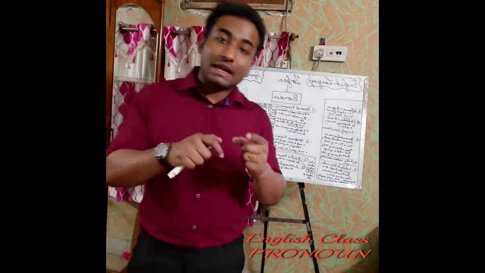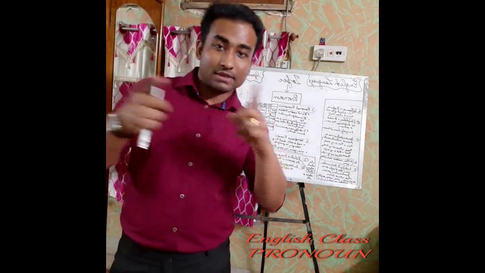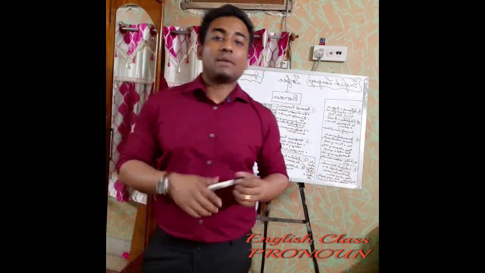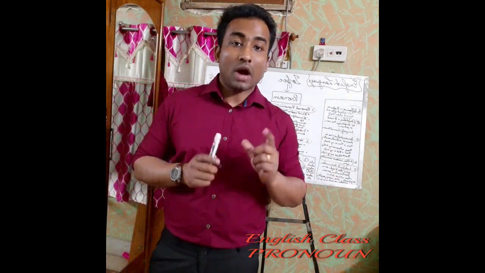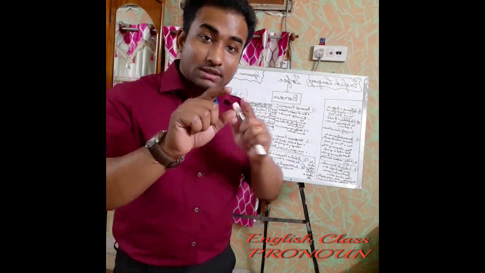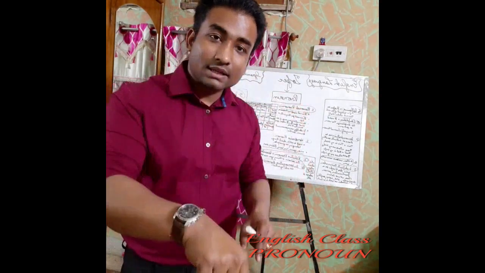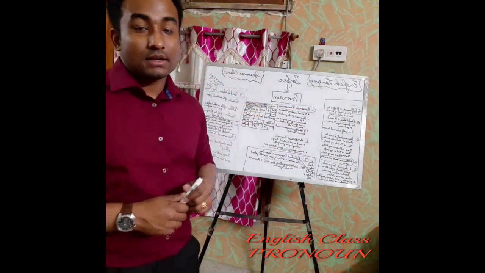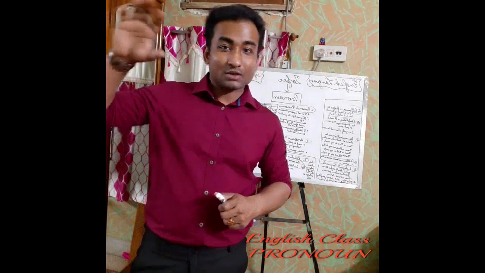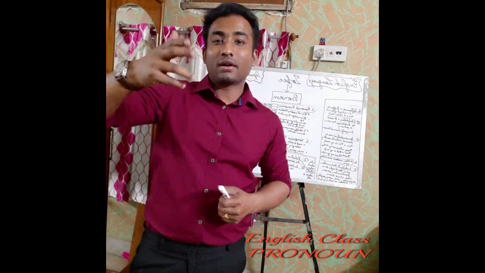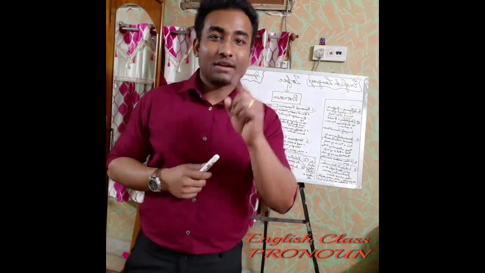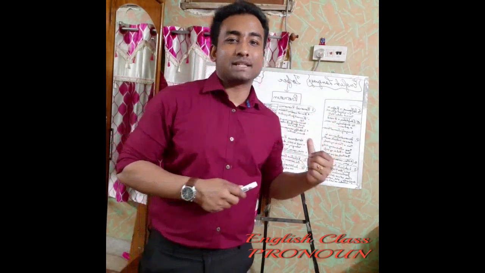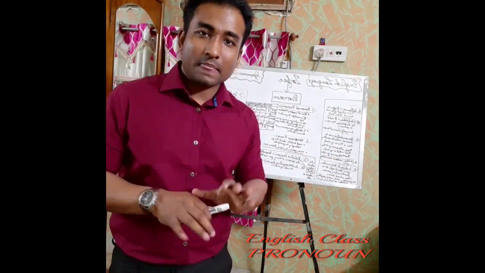Okay, "you" again comes in the beginning as a nominative case, and again comes in an objective case as an object in the sentence. I'll tell you. When I'm saying a sentence like, I am talking to you, this "you" is coming at the end of the sentence. Here in this sentence, "you" comes as an object. That's why "you" is objective case here. But "you" can come as a nominative case also, like, you are a good person. So here in this sentence, "you" is a nominative case. In "I'm talking to you," "you" is used as an objective case. I am sure you are getting it very clearly.